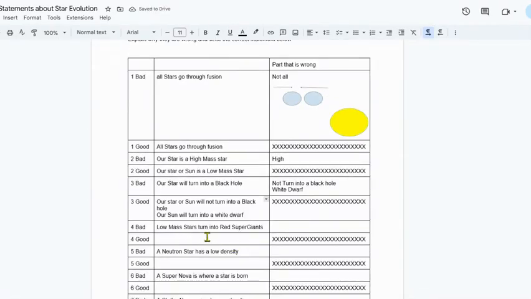Okay. Number 4, low mass stars turn into red supergiants. Well, let's say what low mass stars actually turn into. We could take out the "super" part. So the "super" part is incorrect. Low mass stars turn into red giants. Red giants are what low mass stars turn into.